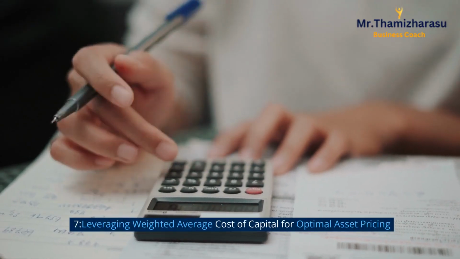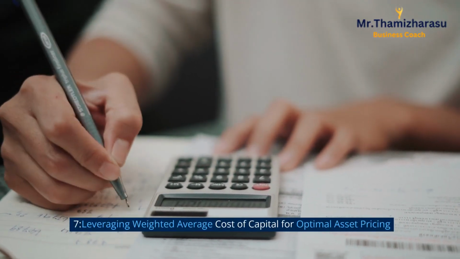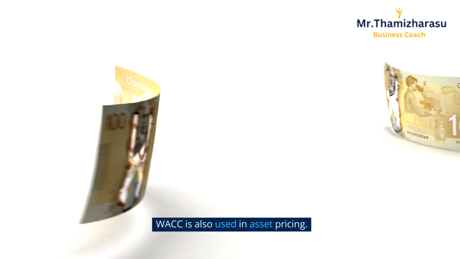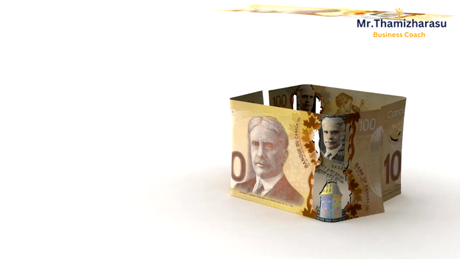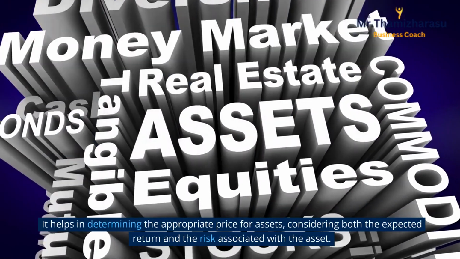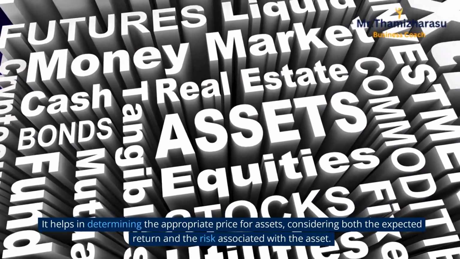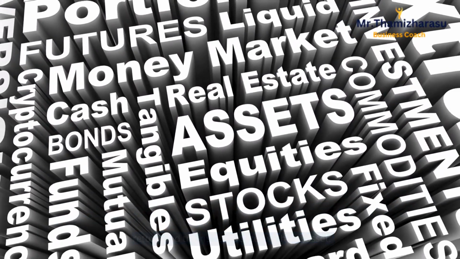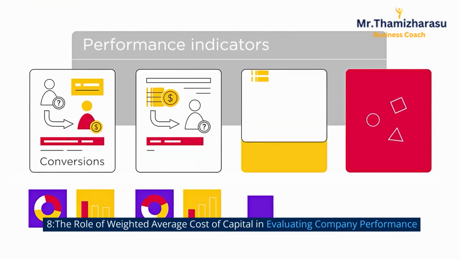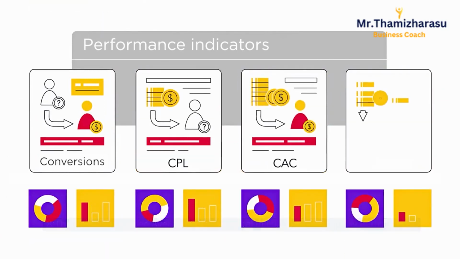7. Leveraging weighted average cost of capital for optimal asset pricing. WACC is also used in asset pricing. It helps in determining the appropriate price for assets, considering both the expected return and the risk associated with the asset.